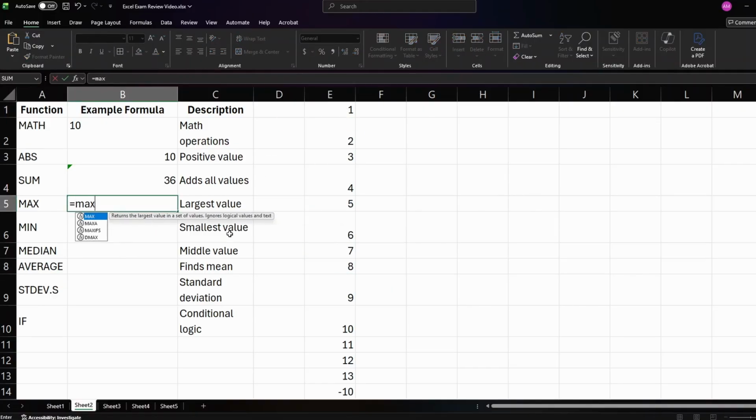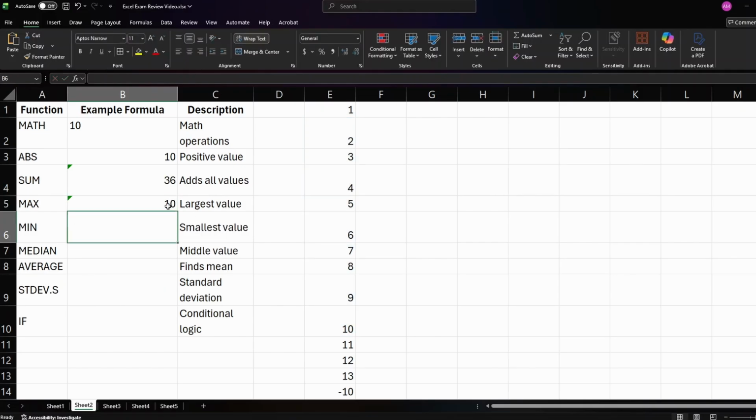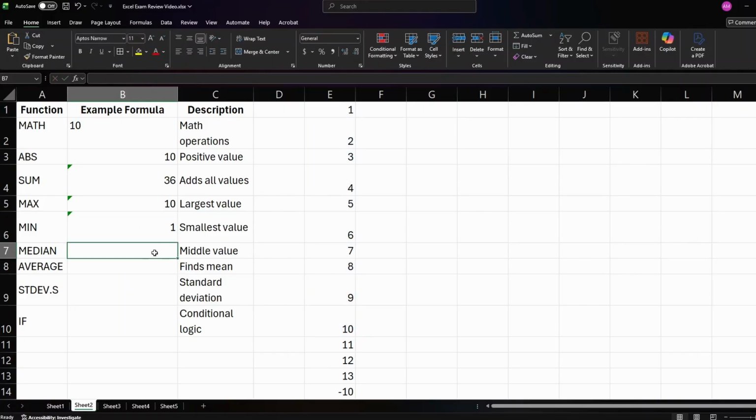Next, you're going to want to know MAX. So E1 through E10, for example, the max is going to be 10. That's the biggest number we have. MIN, same thing, E1:E10, but this time we'll get 1.